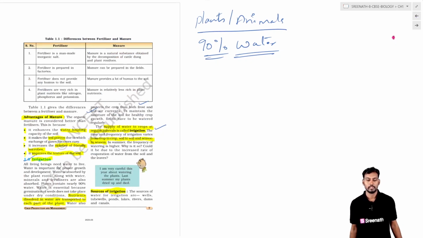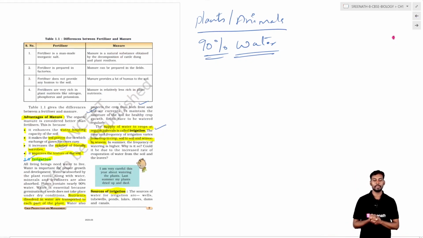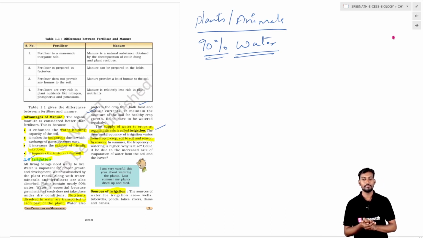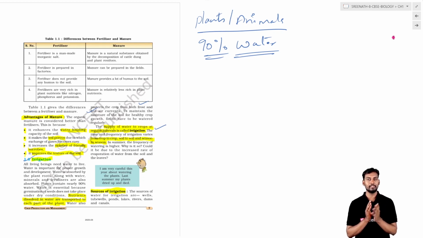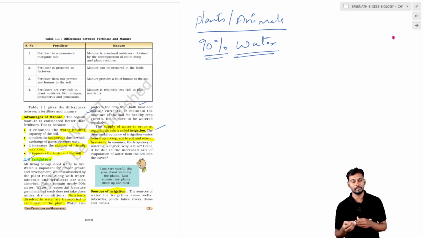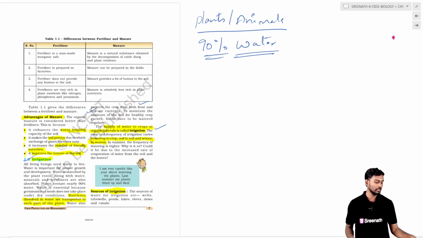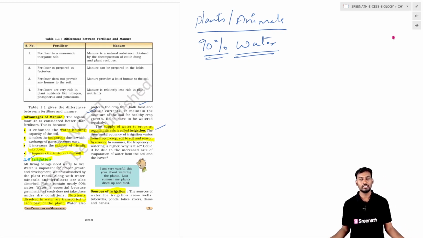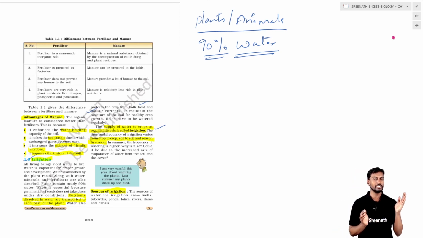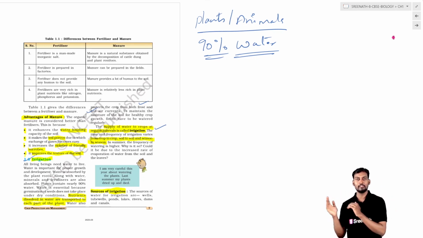Okay, now coming to the next topic, that is irrigation. Apart from providing the plants with basic mineral nutrients, the other important thing is water. 90% of the plant body is made up of water. Irrigation is the process wherein we provide water to the crop in the plantation at regular intervals in a basic pattern.